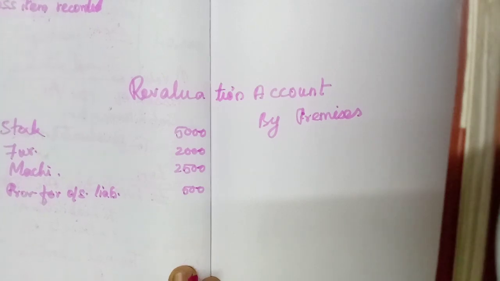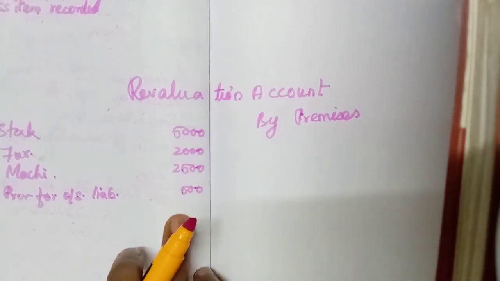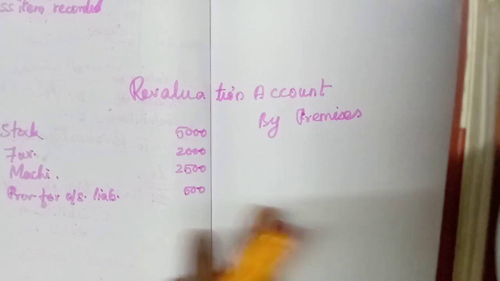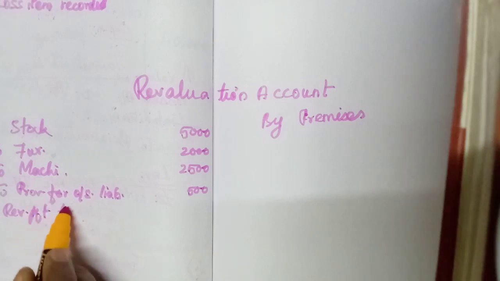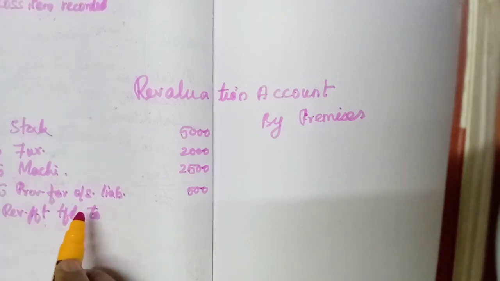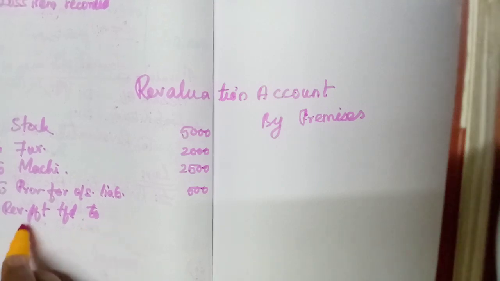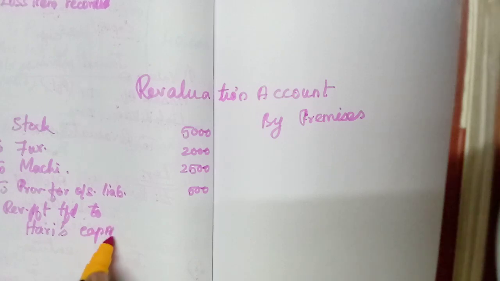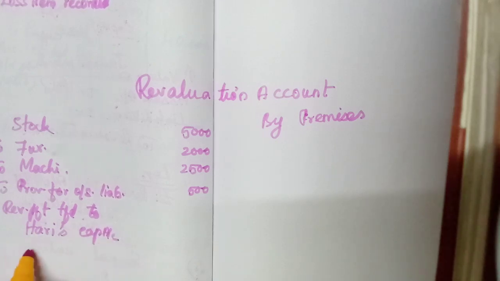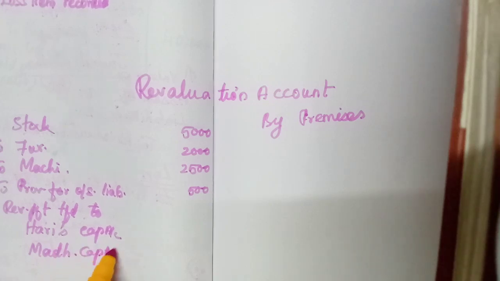Here 10,000: 9,500 plus 500 is 10,000, there 60,000. So the remaining 50,000 is revaluation profit transferred to all the old partners: Hari's capital account, Madhavan's capital account, and Kesavan's capital.